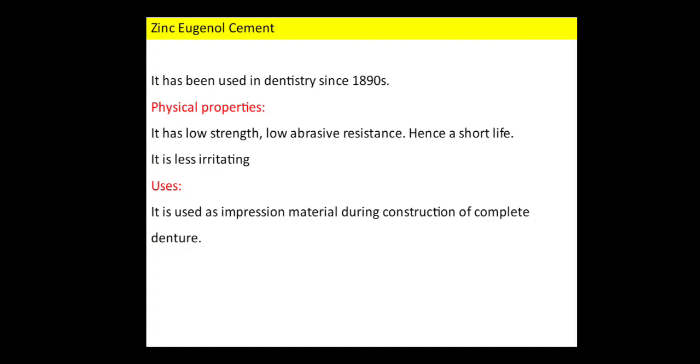Zinc eugenol cement has been used in dentistry since the 1890s. It has low strength, low abrasive resistance and hence a short life, and is less irritating also. It is used as an impression material during the